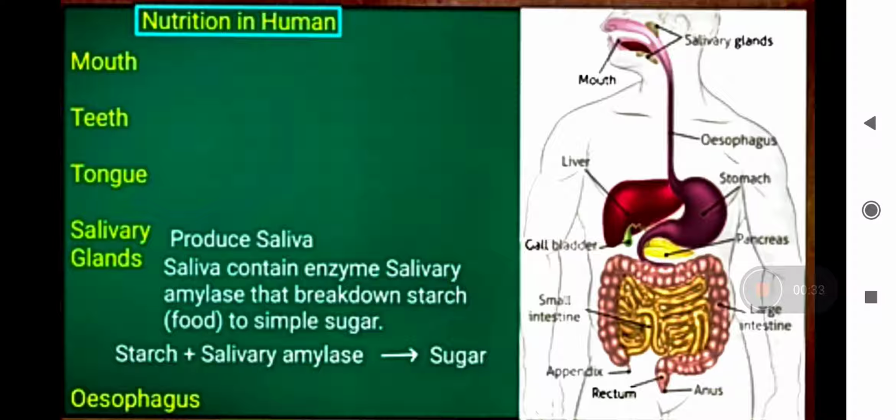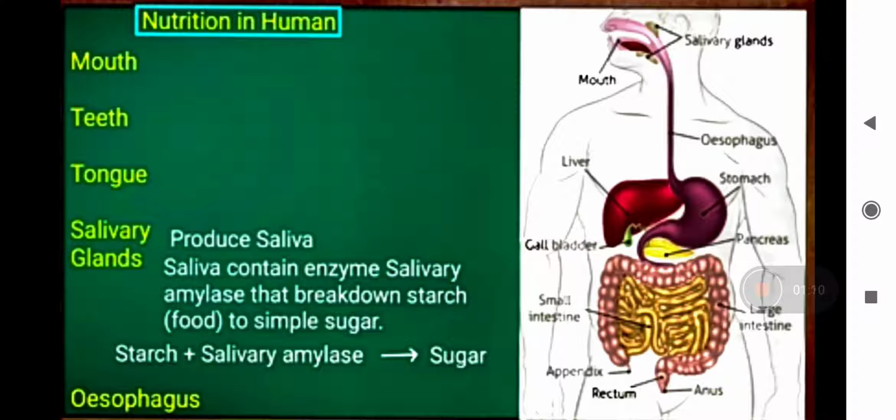The alimentary canal starts from the mouth and ends at the anus. The alimentary canal comprises the mouth, esophagus, stomach, small intestine, and large intestine. The alimentary canal is a long tube, a straw-like structure starting from the mouth and ending in your anus.